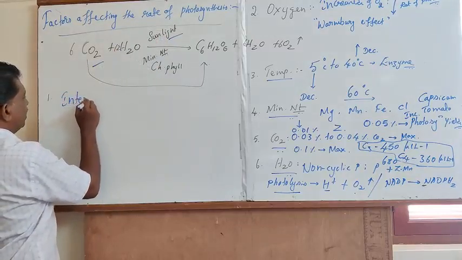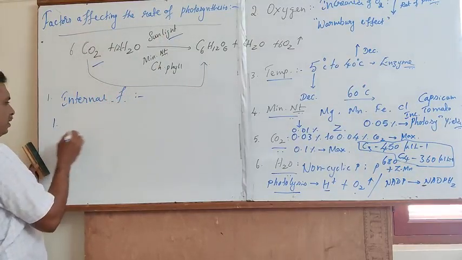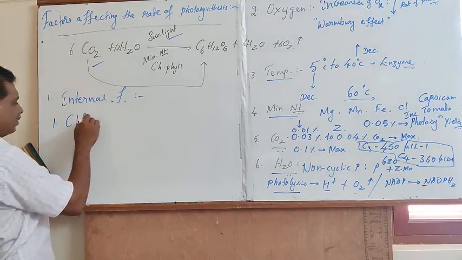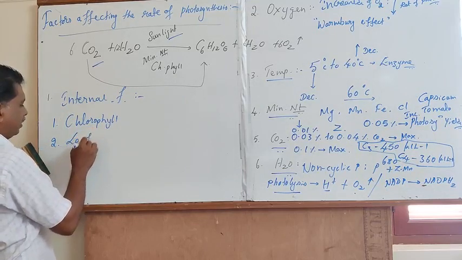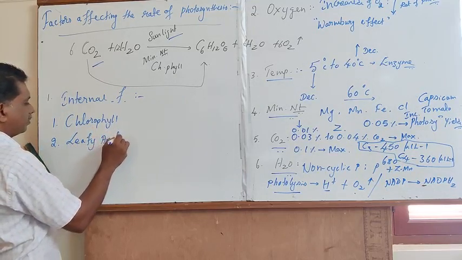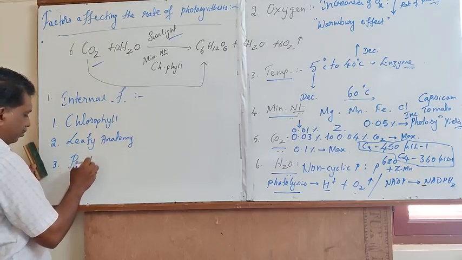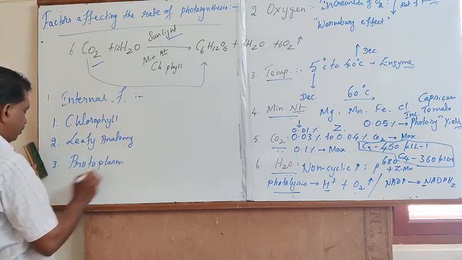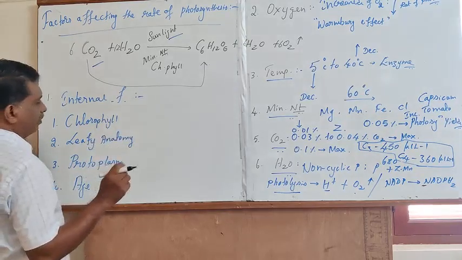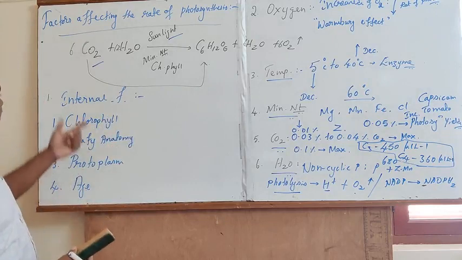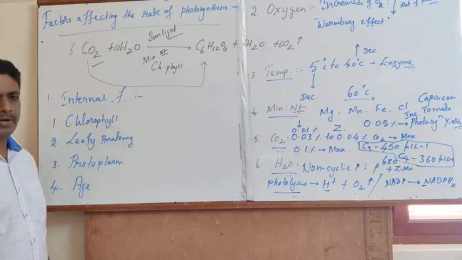The internal factors that determine the rate of photosynthesis are, first, chlorophyll pigment; second, leafy anatomy; third, protoplasm; and the last important one is the age of the leaf. The first important internal factor is chlorophyll.